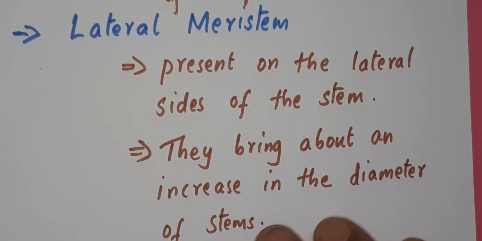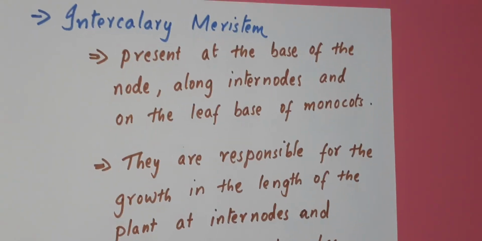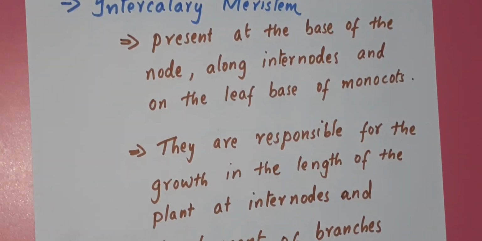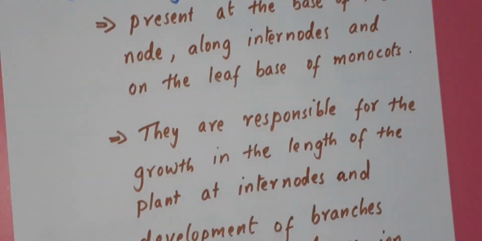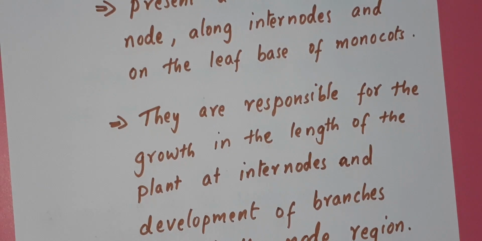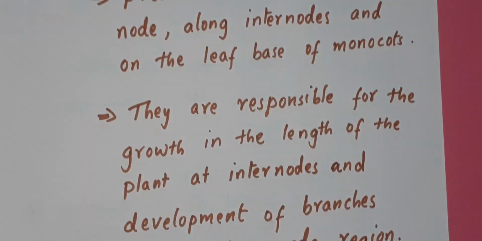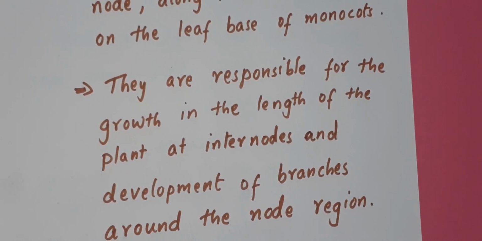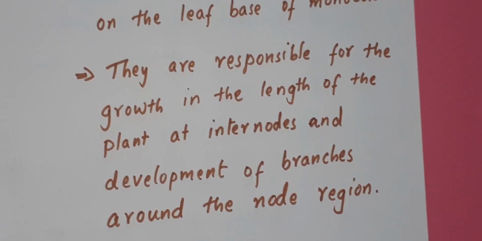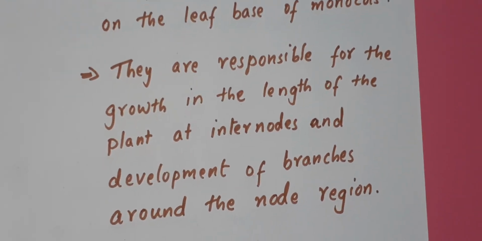Now the third type is called intercalary meristem. They are present at the base of the node, along internodes, and on the leaf base of monocots. In a plant body, first we have seen the length is increasing, then the size is increasing. Like that, third growth is that new branches will arise.